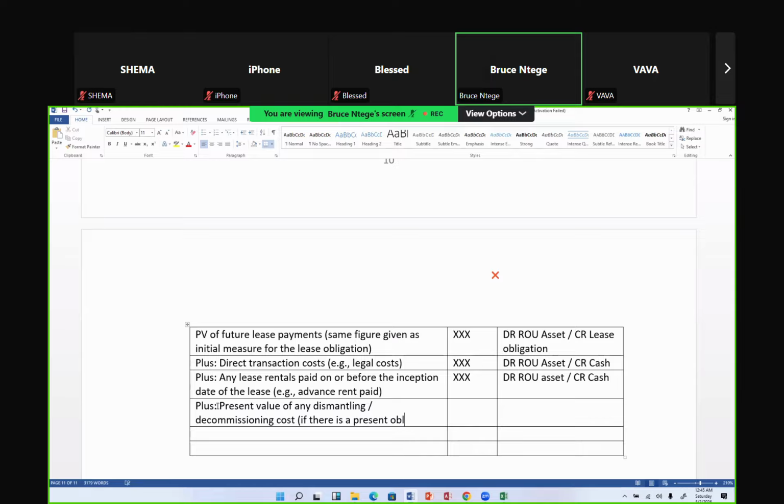That present obligation could be either a legal obligation or a constructive obligation in a standard called IAS 37.